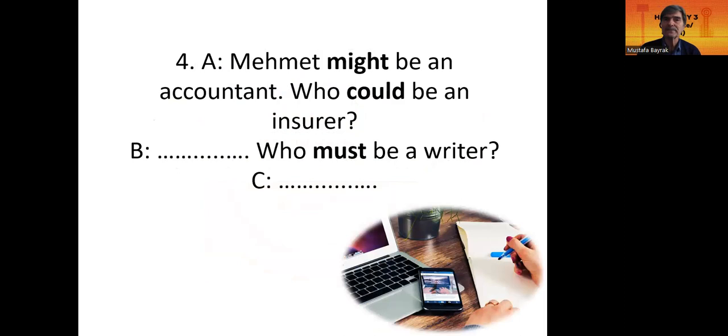Dialogue 4, Mehmet might be an accountant. Yes, you can increase them. You can make thousands of sentences. Mehmet might be a doctor. Mehmet might be a captain. Who could be an insurer? Simon could be an insurer. Who must be a writer? That old man must be a writer.